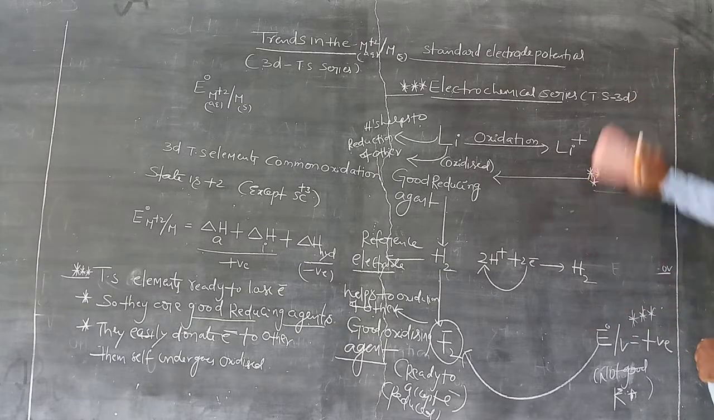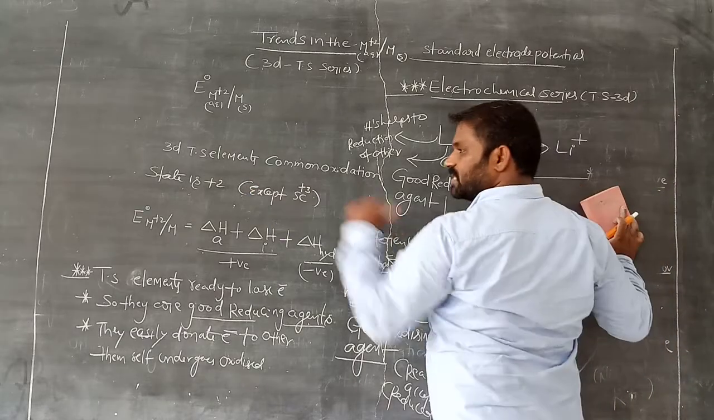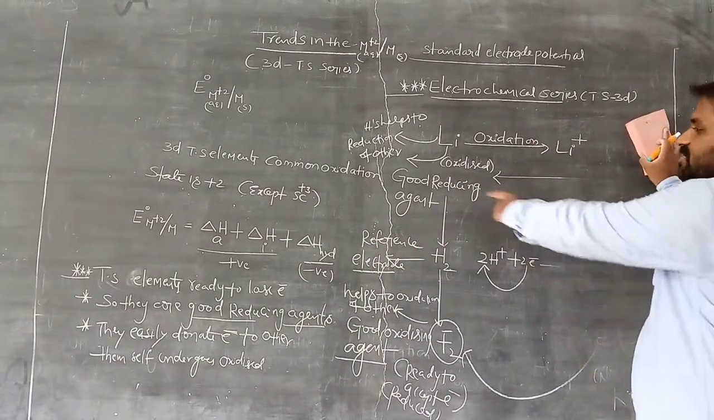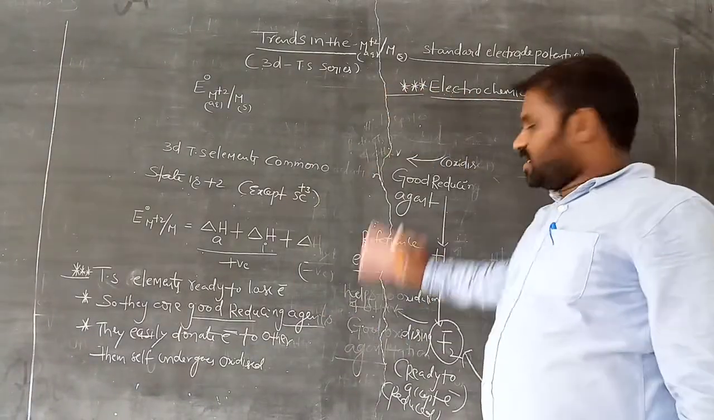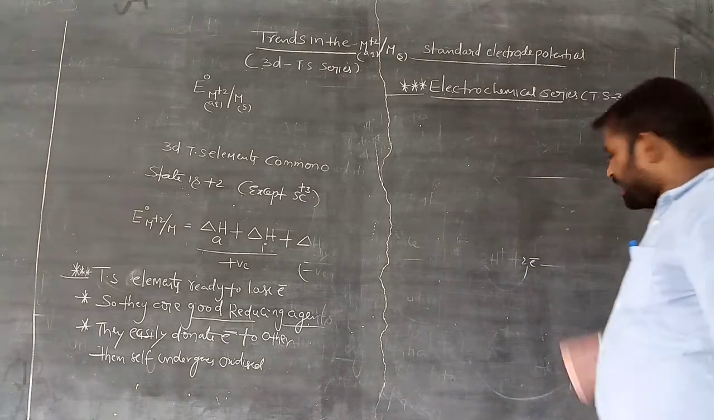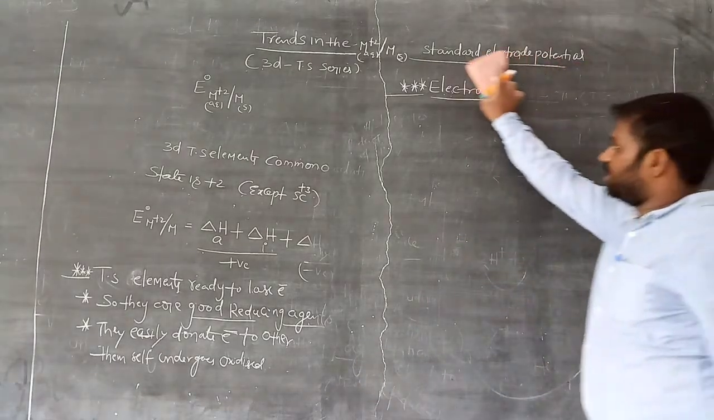Now tell me, what is the common oxidation state of transition elements? +2. That means they are ready, willing to lose electrons, or not? Ready to lose electrons means they are good reducing agents or not? Good reducing agents. Good reducing agents means their standard reduction potential values are negative or positive? Negative.